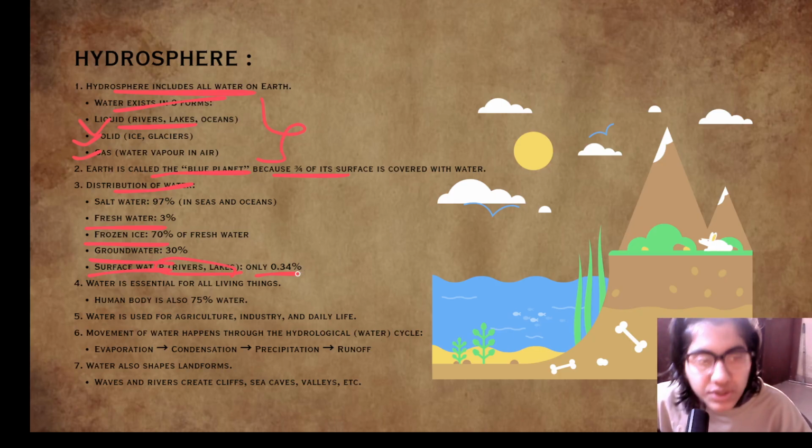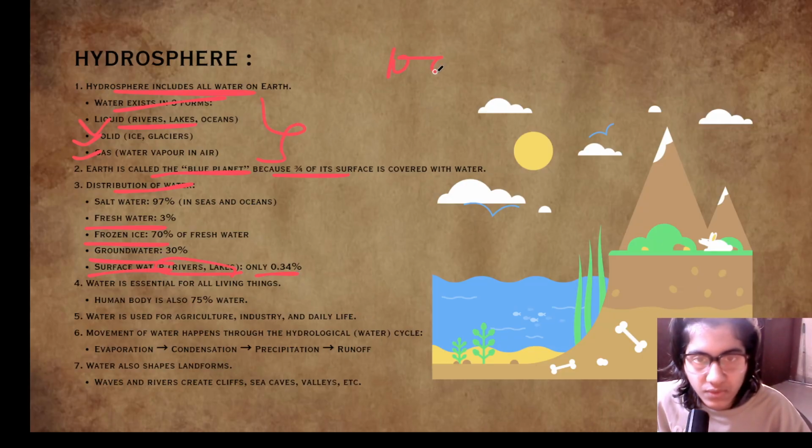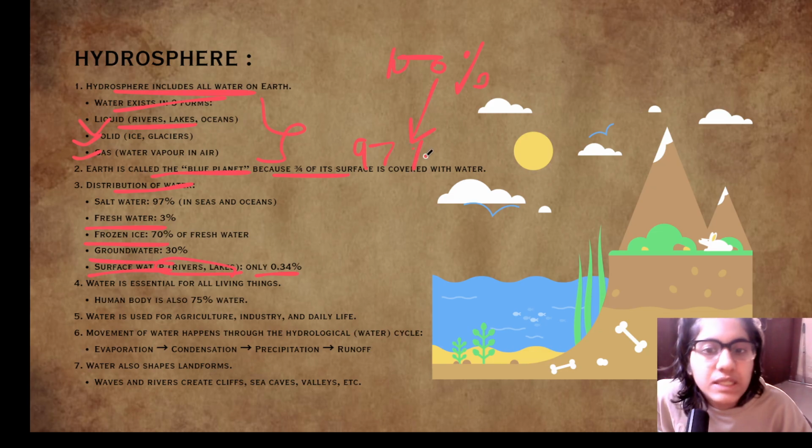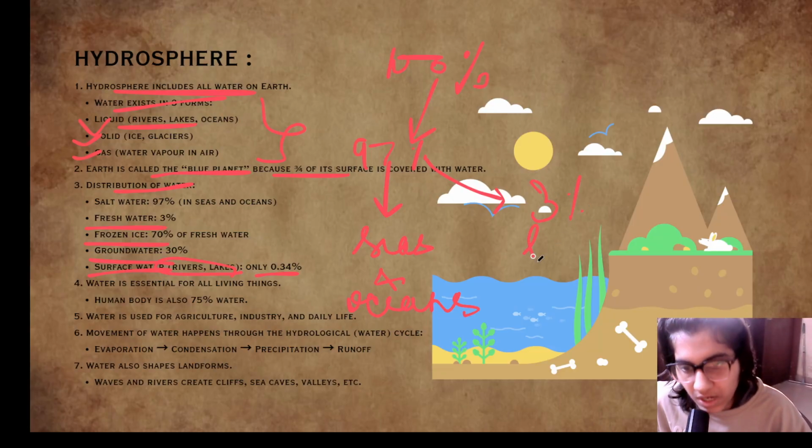Okay, so the distribution of water, we can see, is 100%. Let us make our conclusion from this 100%. Out of 100%, 97% is in the seas and oceans, and this 3% is the fresh water.